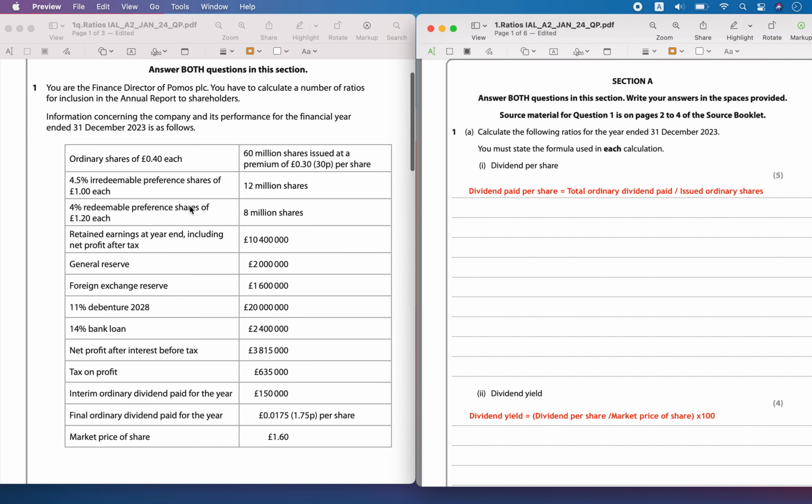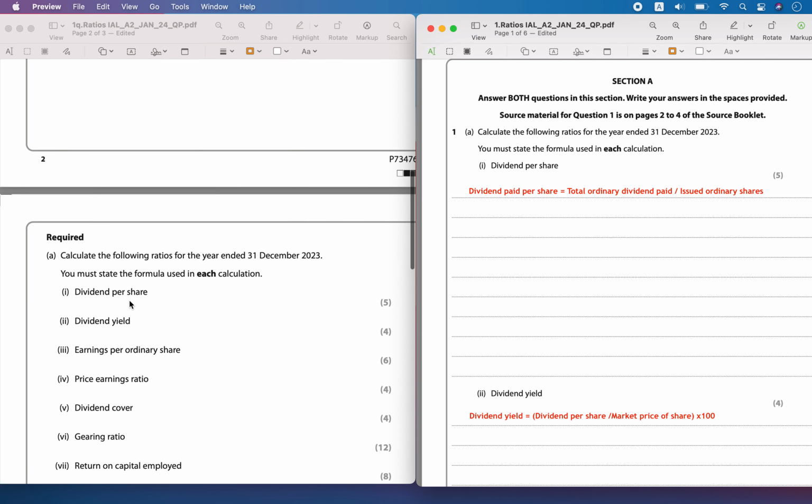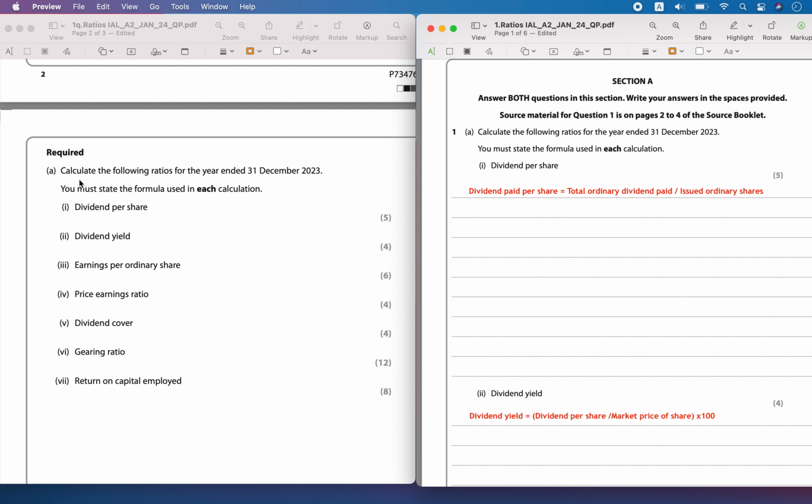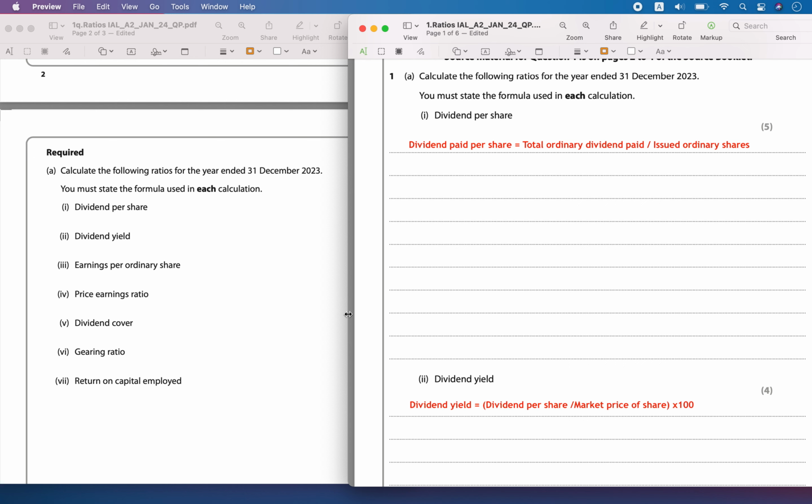It is given. Here is the information that is necessary for the shareholders to see, which has been given here. Then for part A of the question, calculate the following ratios for the year ended 31st December 2023. You must state the formula in each of the calculations. So you are going to calculate certain ratios from which you can understand whether it will be a good investment or not. You can watch the videos in the accounting format given to understand the ratio concept.